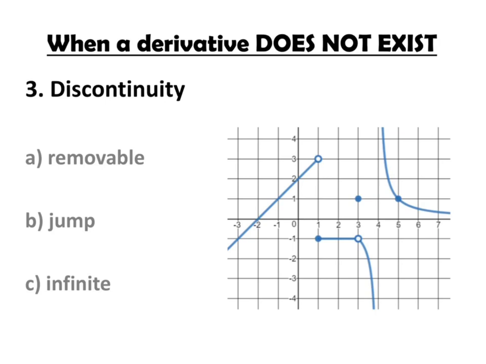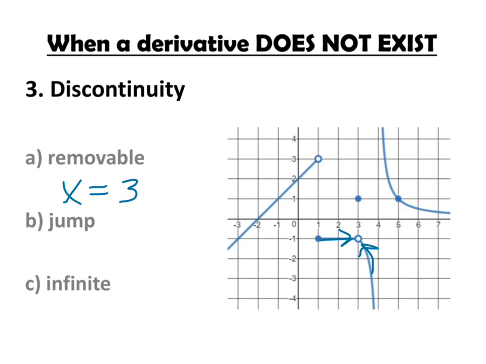We have a removable type of discontinuity when x equals 3. The limit exists at x equals 3. If we approach from the left and from the right, our limit is approaching negative 1 from each side. However, the function value does not exist at that same limit value, and we cannot draw a tangent line through that point. So we would say the derivative does not exist.